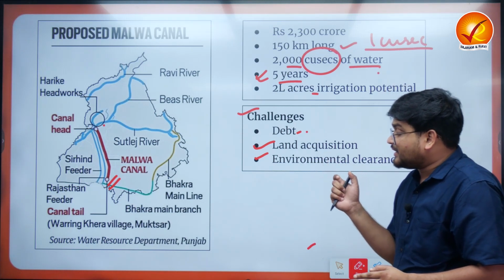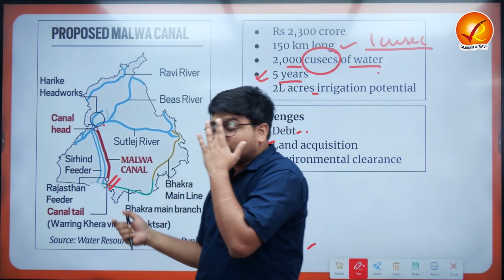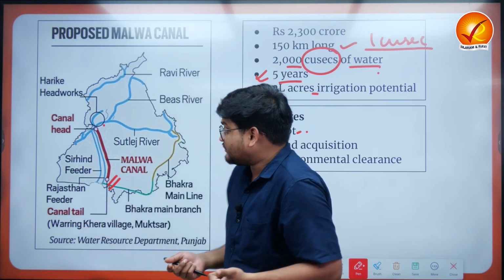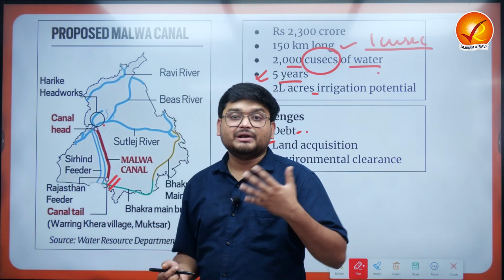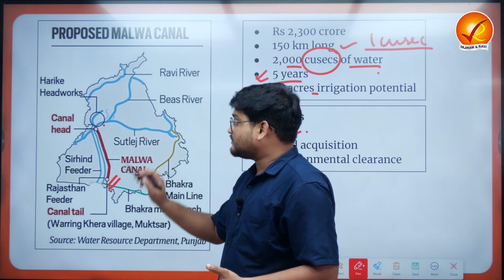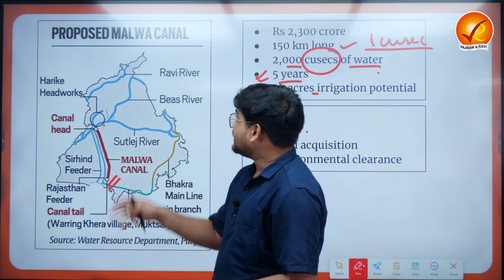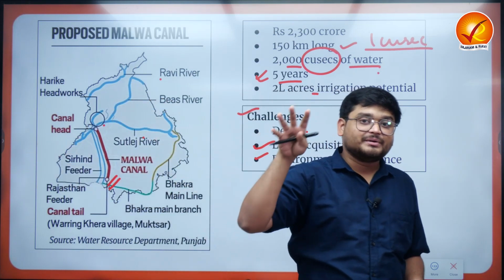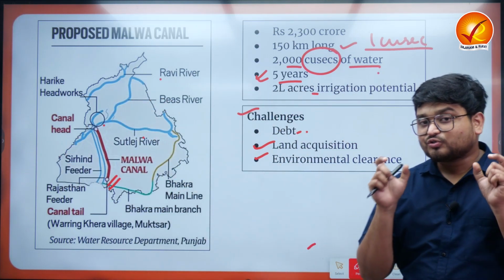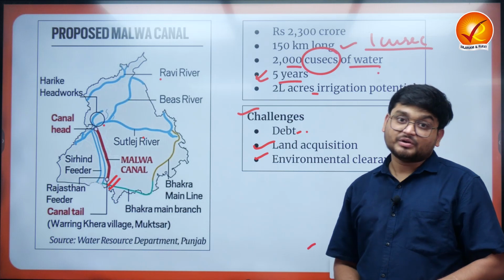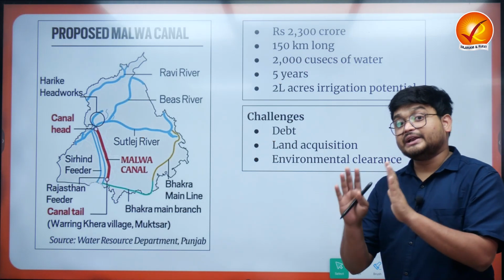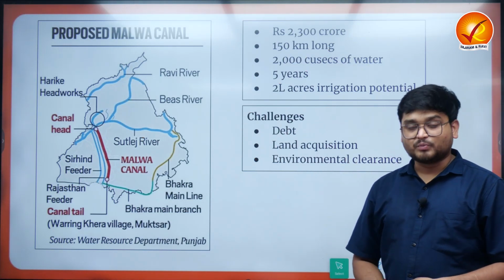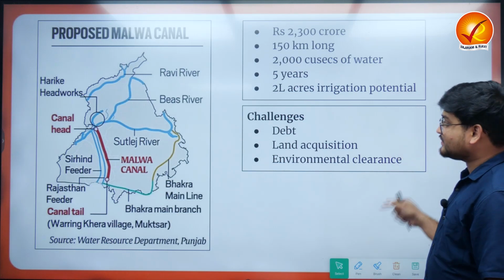And we also understand environmental clearances will be required, particularly if you are trying to build a canal from the Satluj river and the Beas river and the surrounding river waters. These clearances can also cause an impediment over a period of time. So these are the things you had to know with reference to the proposed Malwa Canal.